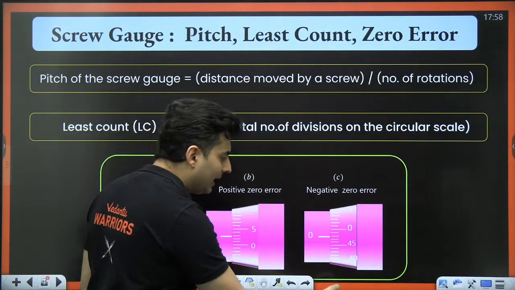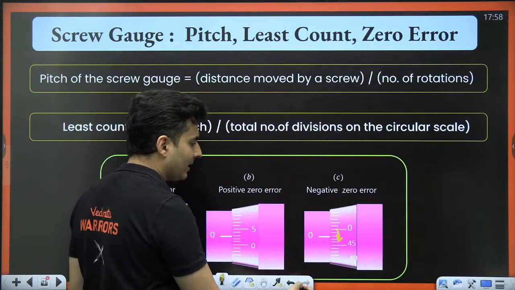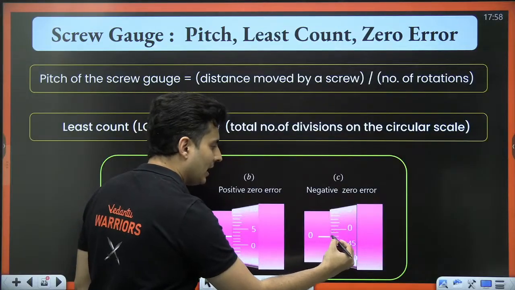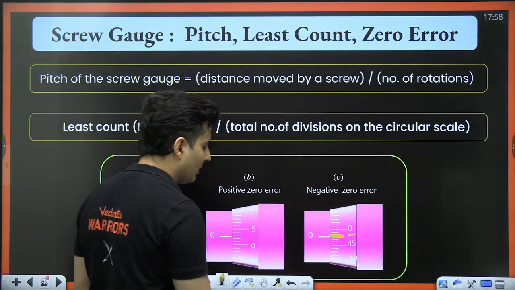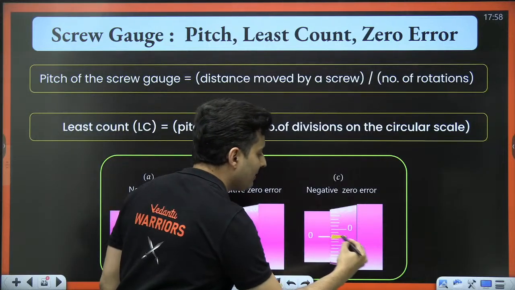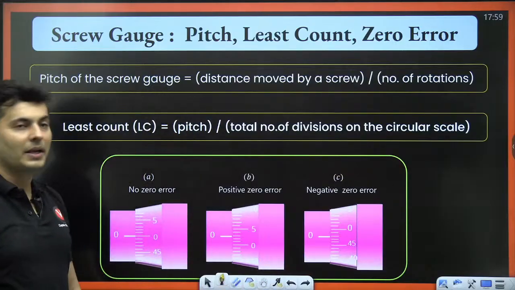And if it is behind, you can see it has gone on the negative side. This 0, you can see it is showing some minus value. Basically, it is the previous rotation's value. Then this is considered as negative zero error.